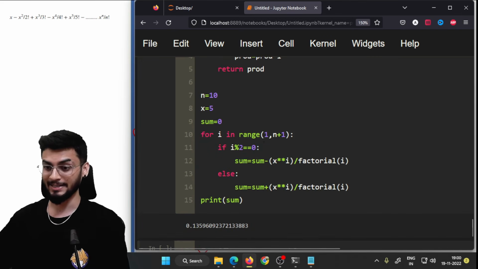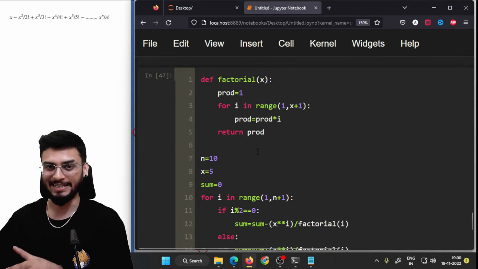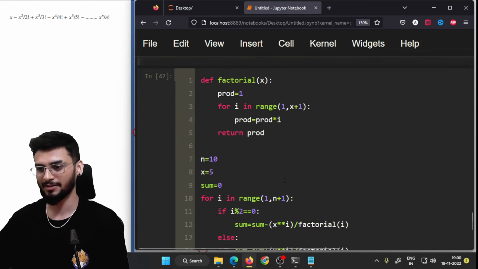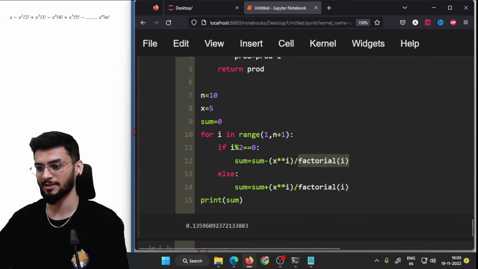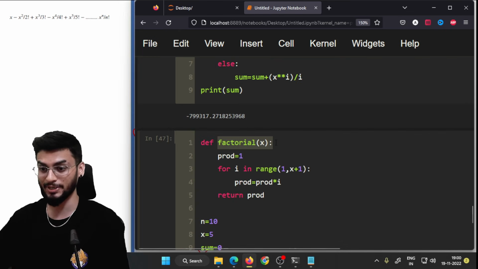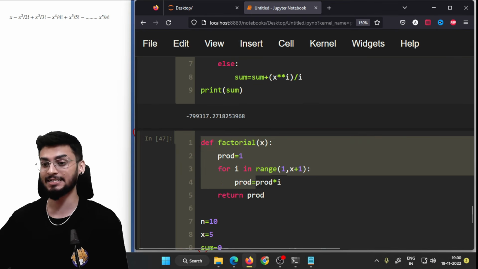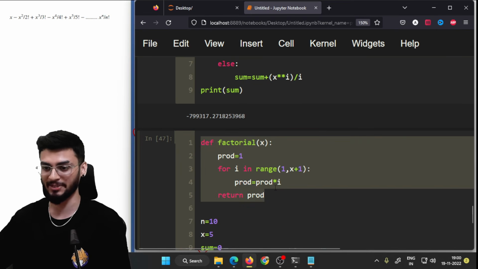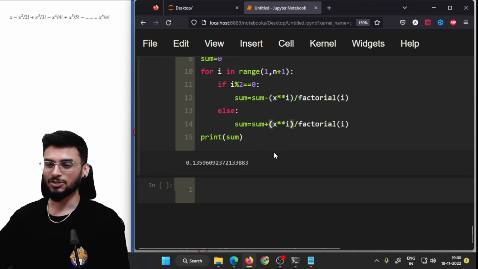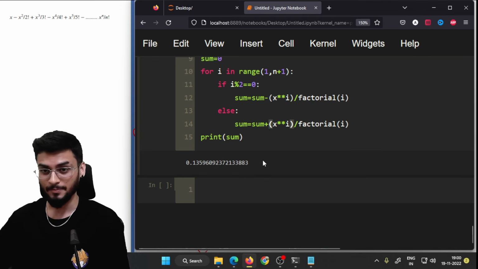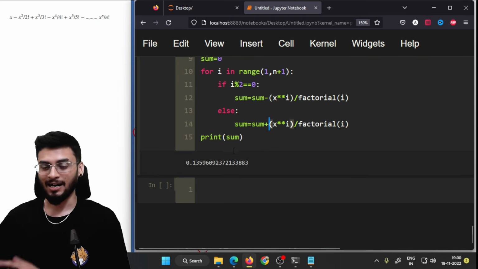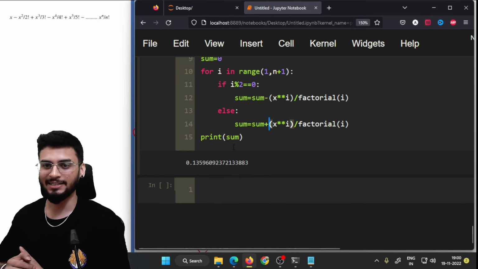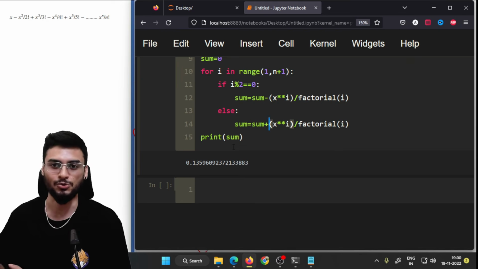So what we did in this program is we copy pasted the entire thing from the last one, but instead of the denominator, now we are replacing it by the factorial of the denominator. And in order to create the factorial, we have created a separate function which does the same thing. Right, so all these problems, if you are able to understand, then it's well and good, because अगर आपने ये सारे problem solve कर लिए, I don't think there is any other problem which you won't be able to solve.